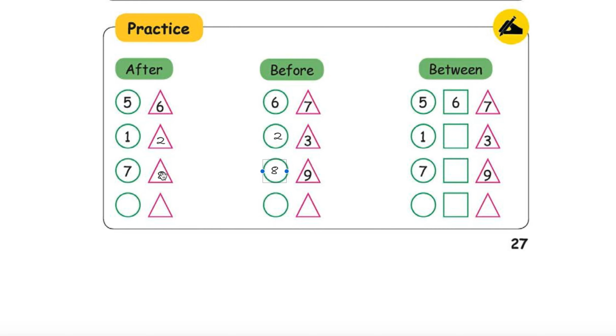Strangely, we end up with 6 to 8 here and 6 to 8 here, right? Okay, in between 5 and 7, what is there? 6 is there. In between 1 and 3, what is there? Yes, you are wrong. It is not 4, it is 2. In between 7 and 9, yes, 8. Okay, keep it there. Fine.